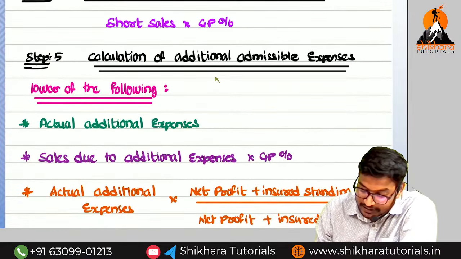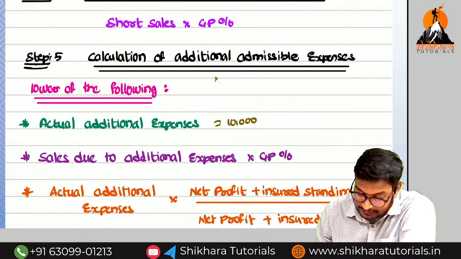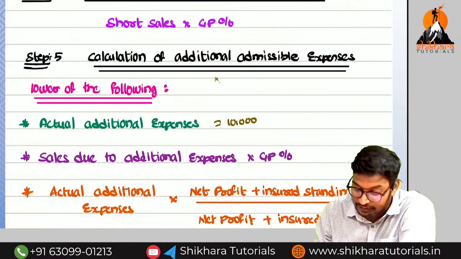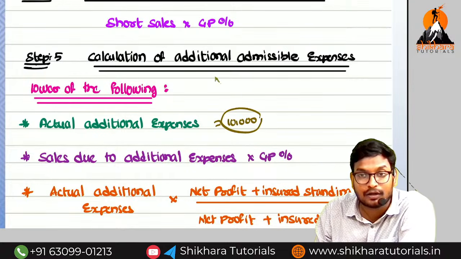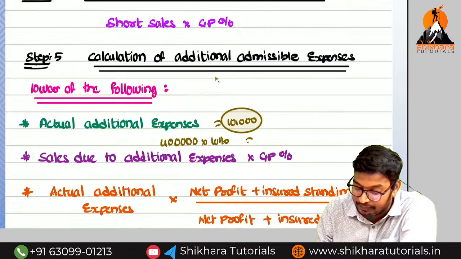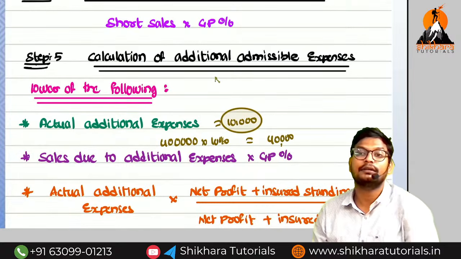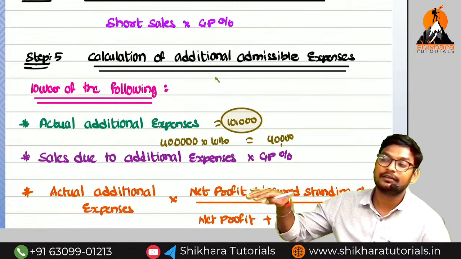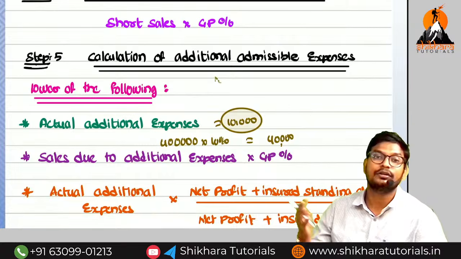Actual additional expenses is equal to how much? 10,000. Because of that, sales due to additional expenses incurred, how much? Because of incurring this 10,000, how much excess sales we are having? 4 lakhs, into the gross profit. How much is the gross profit in our example? 10%. What is the amount you are getting? 40,000. Whichever is lower. That means up to 40,000 of additional expenses we can give the compensation.